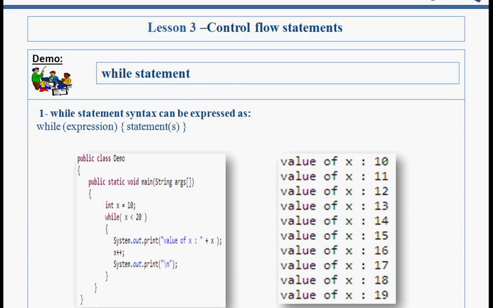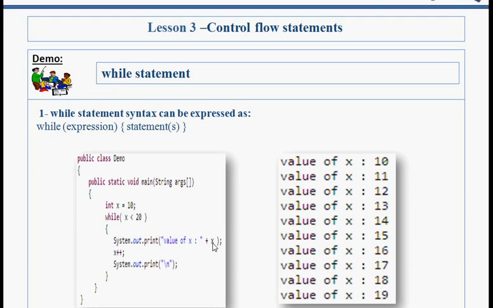While statement. A while statement continually executes a block of statements while a particular condition is true. Let's see this example. Here I had taken one variable, x is equal to 10. This is my while condition. So 10 is less than 20, so it will come to here.